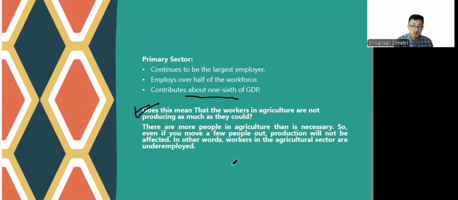This does not mean that the people in the primary sector are unproductive. They are productive. However, as half of the workforce is dependent on agriculture, there are a lot of workers who are not necessary, who are still working. So that leads to a lot of disguised unemployment.